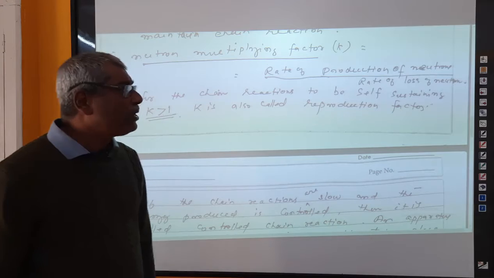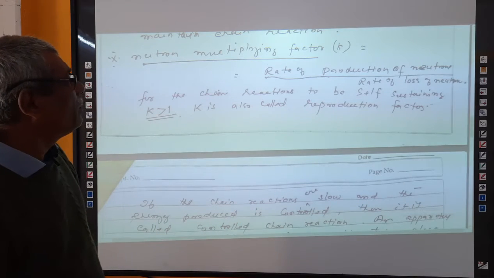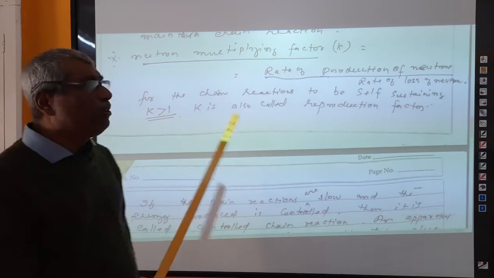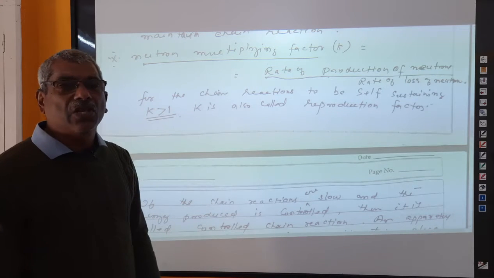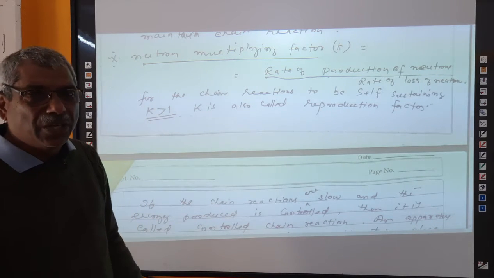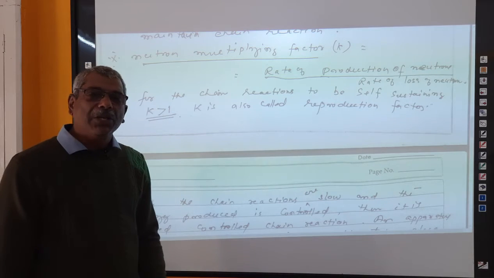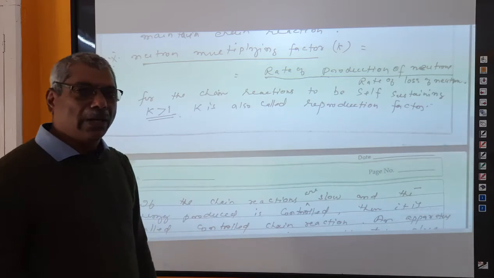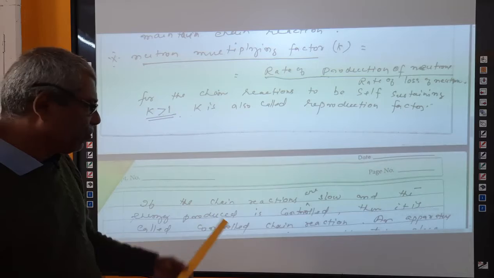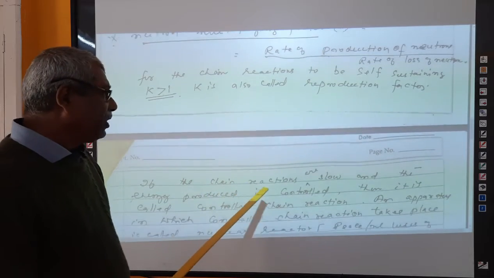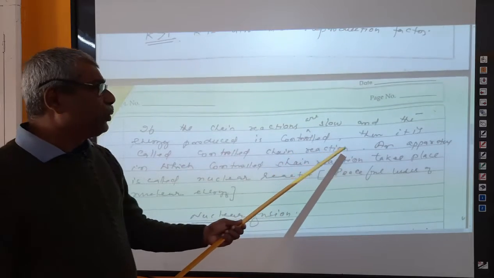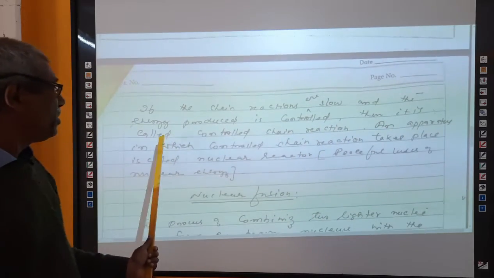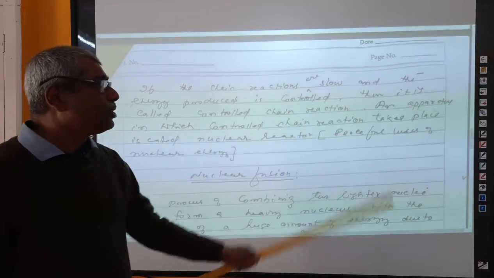So reproduction factor and neutron multiplying factor, both are the same. If K is less than 1, then that is a controlled fission reaction. In controlled fission reaction, the energy produced can be controlled and can be used for purposes, right? If the chain reactions are slow and the energy produced is controlled, then it is called controlled chain reaction.